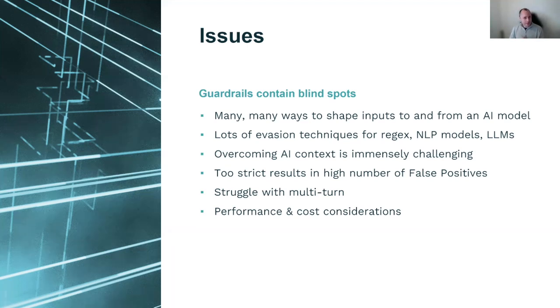And the last one I mentioned is performance and cost. If I'm using a guardrail that uses an LLM, that could be expensive. For every one prompt I might send to a text-based LLM, it might have 2 or 3 checks from a judge, and that could be very expensive, but also very, very slow. So again, guardrails as a perimeter defense have a bunch of weaknesses in how they're designed.